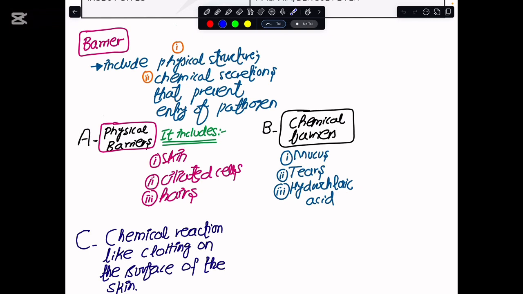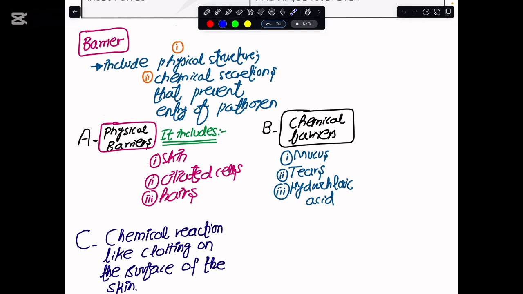So this means that the best approach is that we should restrict the pathogens on the surface of the body, and we should not allow them to enter the inside of the body, or we must not allow the pathogen to reach the cells of our body, because if that would happen, then there is a great chance that these pathogens can harm your body more.